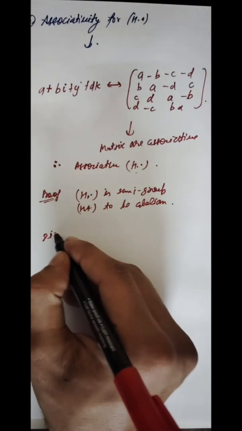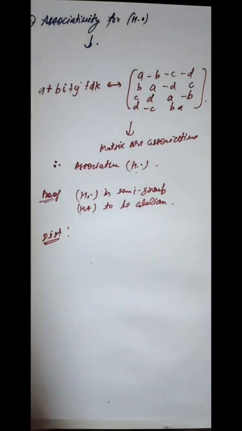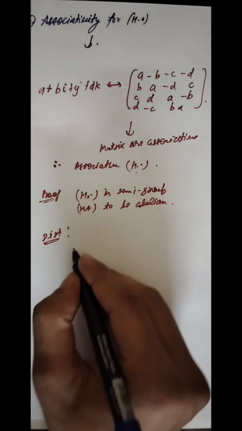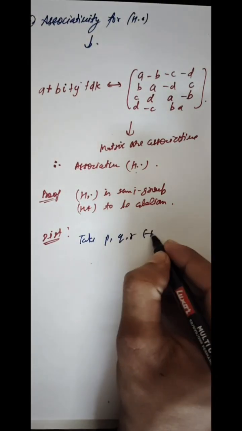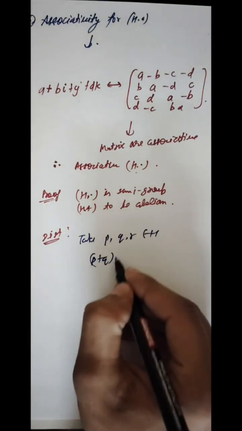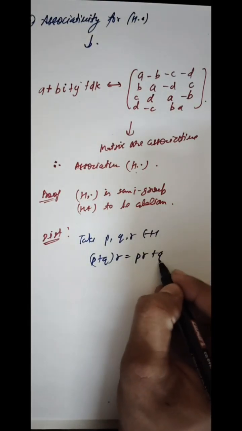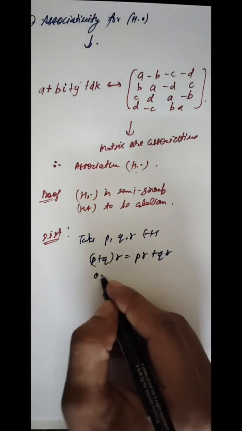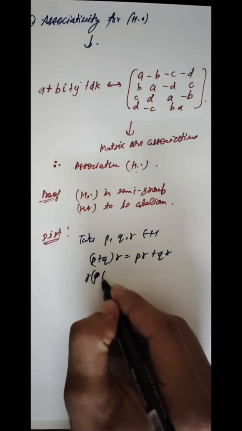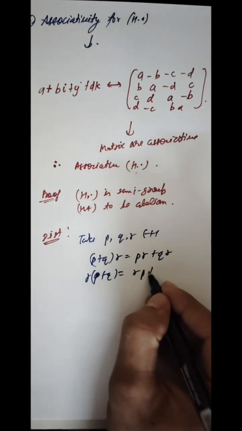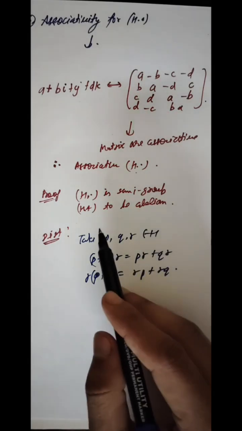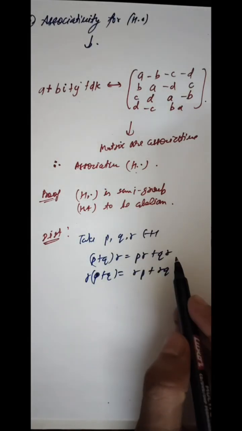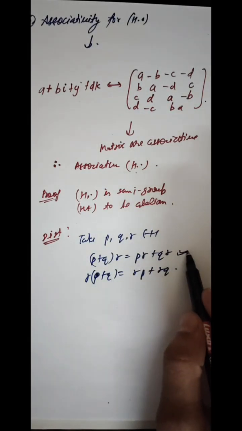Now student, let us look at distributive. Take any p, q, r belongs to H. p plus q into r is equal to pr plus qr, and r into p plus q is equal to rp plus rq. As we know that associativity under multiplication and dot easily hold, so the distributive law must obey.